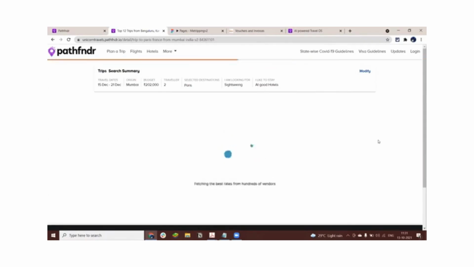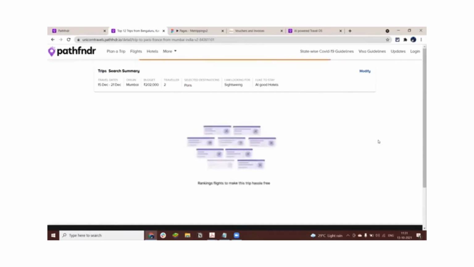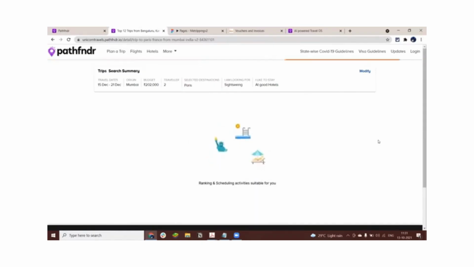And this is where our system is far more evolved than any other OTA in the world, right? While other OTAs will throw across a bunch of destinations, or a bunch of content, saying, hey, these are the 50 different options for how you can travel between Mumbai and Paris on flight, these are the 500 different hotel options in Paris from where you can select, and these are the 1,000 different activities in Paris that you can do.